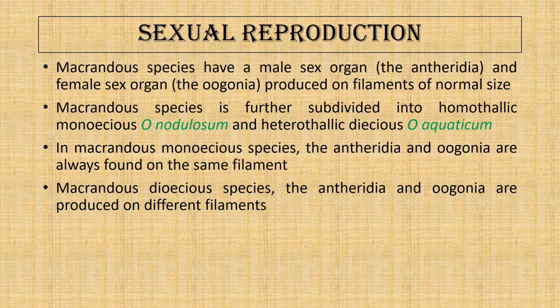So Macrandrous species, based on where the male and the female sex organs are borne, are of two types: homothallic, where the male and female reproductive organs are borne on the same filament, that is Oedogonium nodulosum, and heterothallic, where the male and the female gametes are borne on separate thalli, that is dioecious. Oedogonium aquaticum is a dioecious species. So this is how the Macrandrous species is divided into two categories, homothallic and heterothallic.